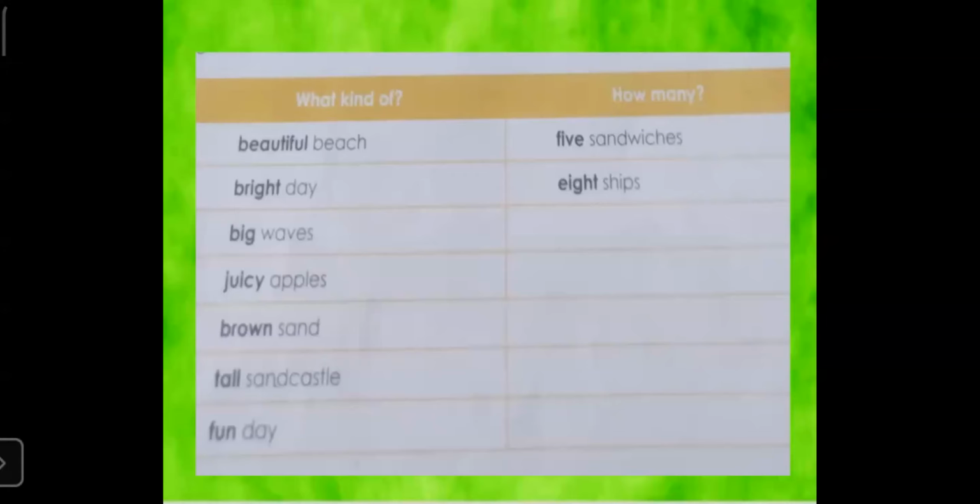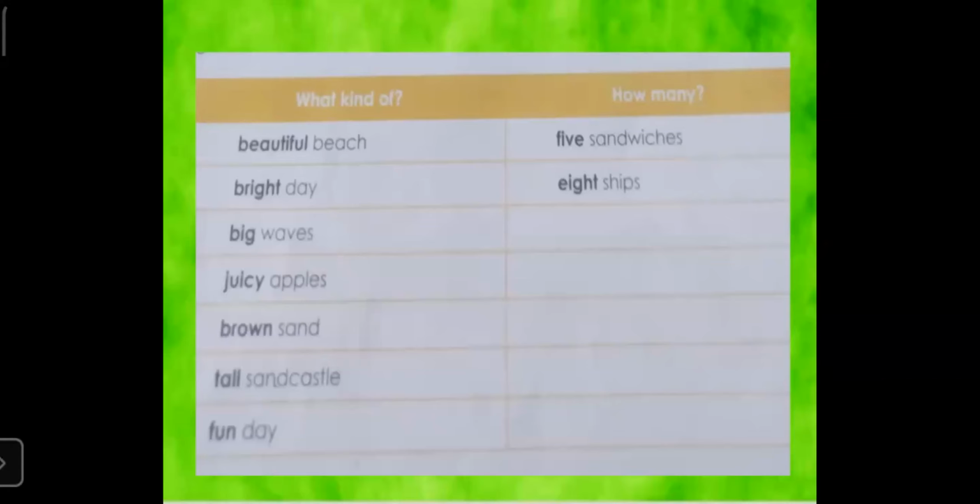What kind of day it was? It was a bright day. So that will come in what kind. Big waves. What kind of waves there were? There were big waves. So the word big is also telling us what kind of waves there were. So that will come in what kind column. Juicy apples.